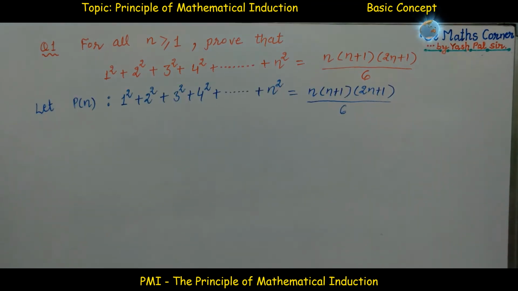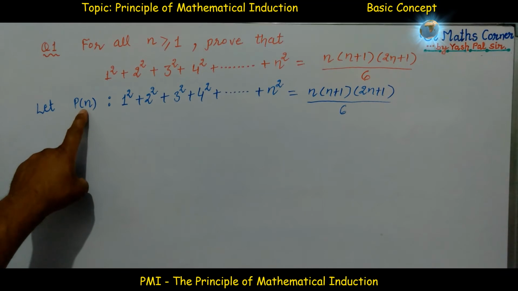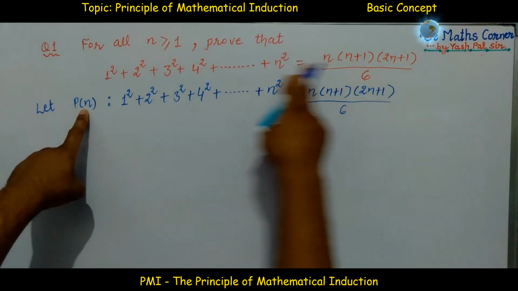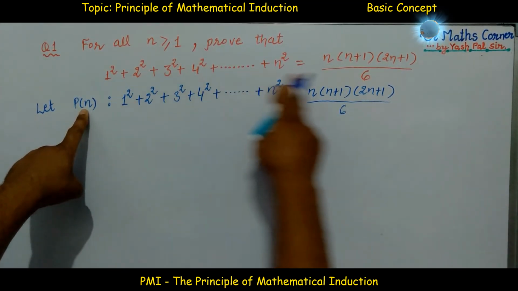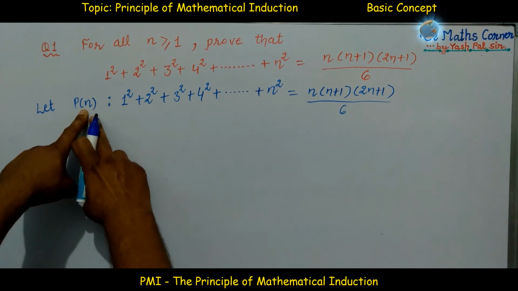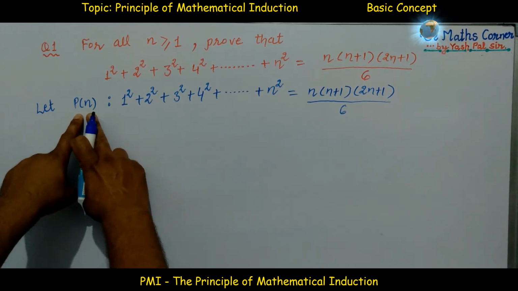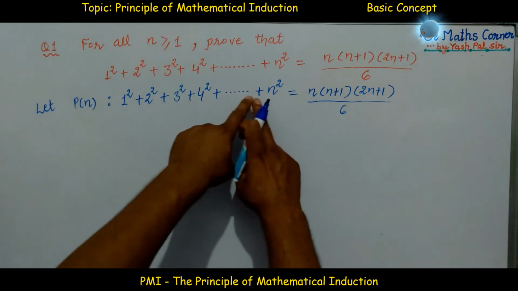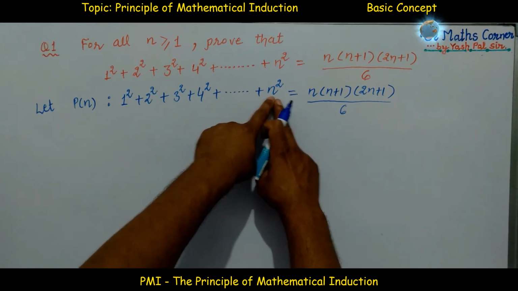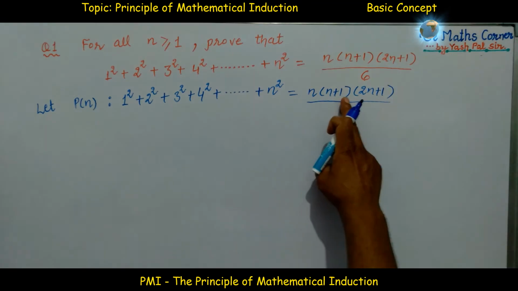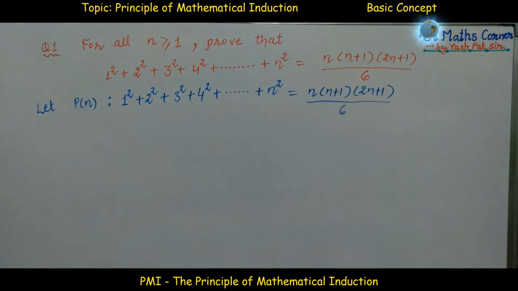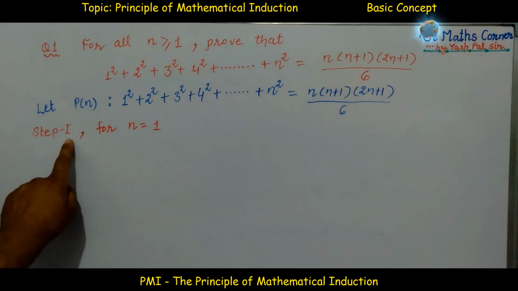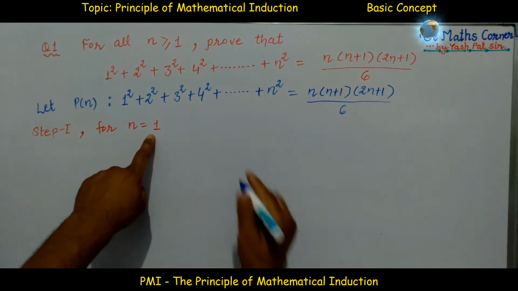In the very beginning, we name the given established result, the statement, as Pn. Let Pn be the statement 1 square plus 2 square plus 3 square plus 4 square and so on, lastly n square, equal to n into n plus 1 into 2n plus 1 whole divided by 6. Starting from step 1, for n is equal to 1, what happens here?